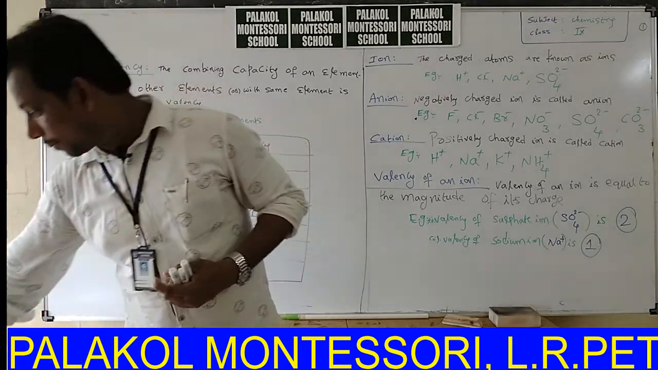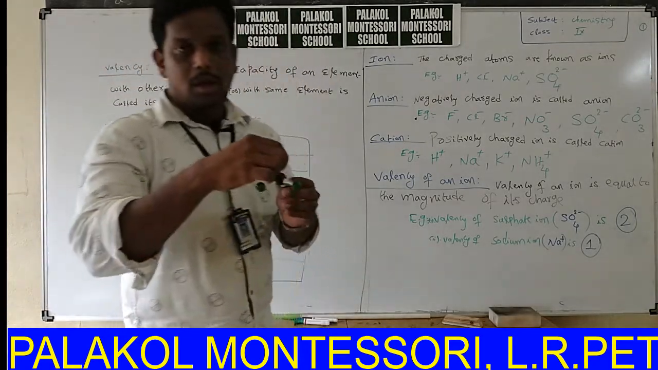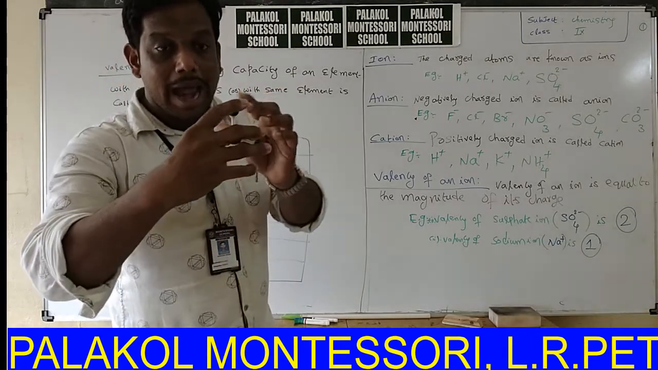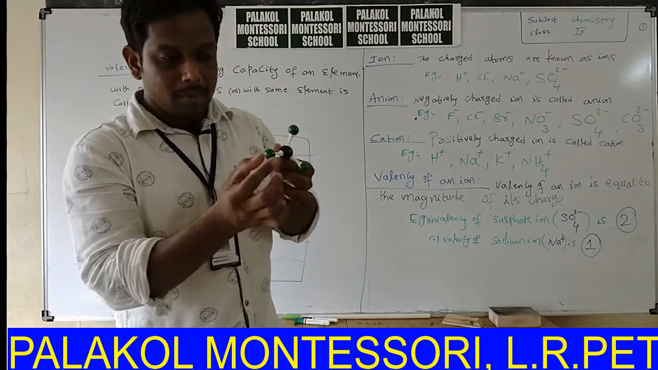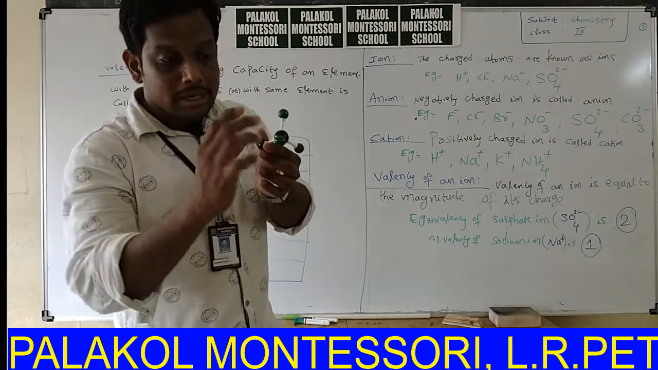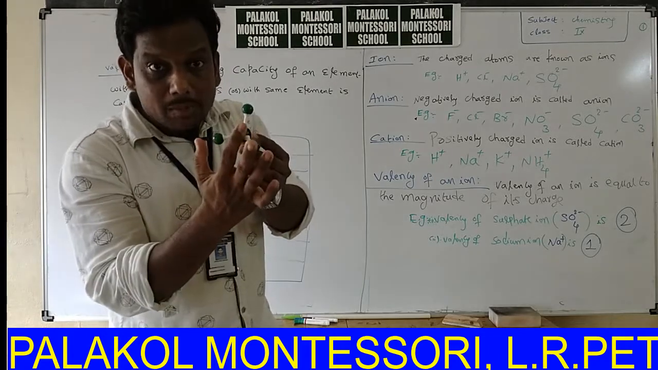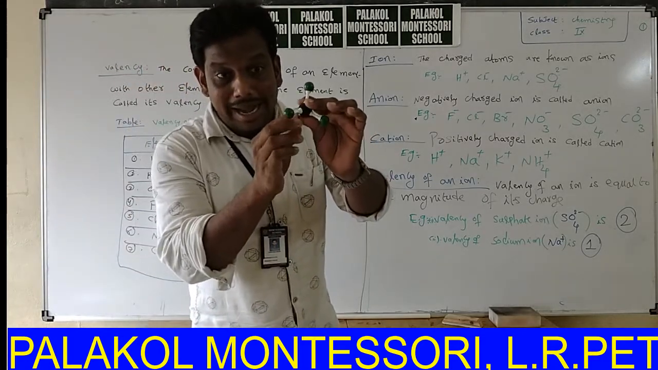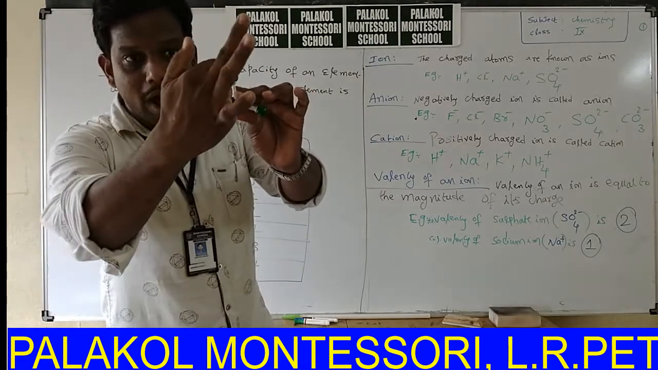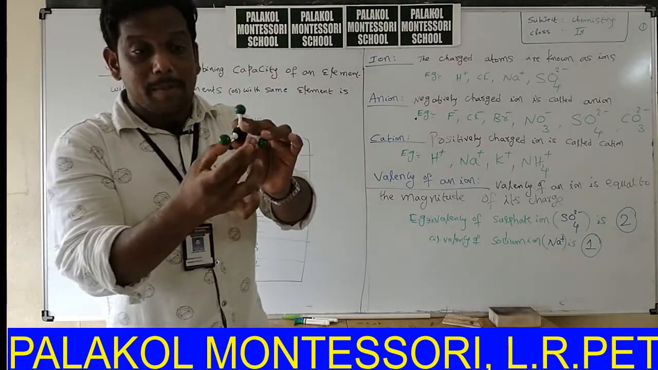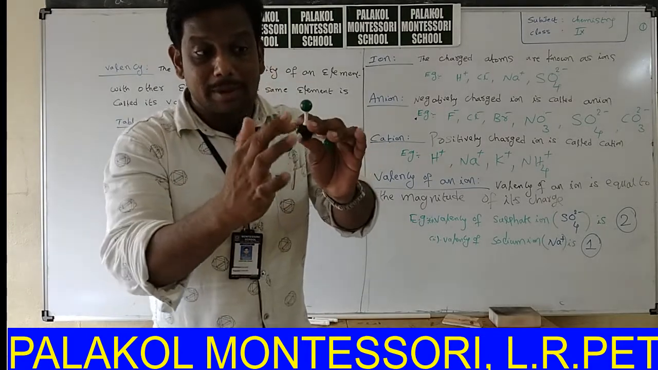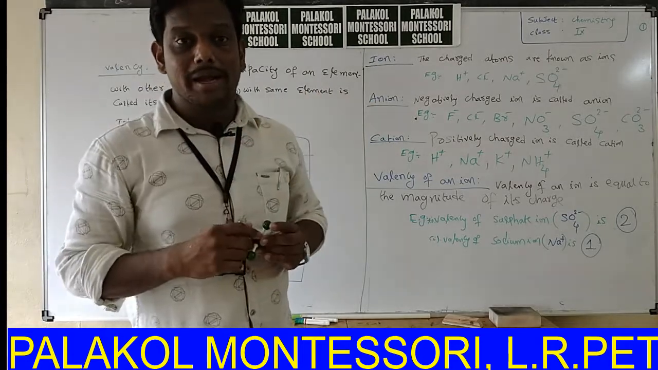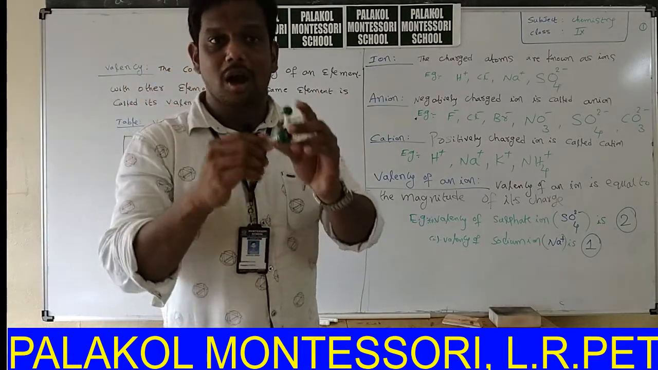I will show it with one example. Say this is one atom of an element, and these are four atoms of another element. Imagine these green balls as hydrogen atoms and this black ball as a carbon atom. Now, how many hydrogen atoms can carbon hold? 1, 2, 3, 4. That means it can hold 4 hydrogen atoms, so it forms 4 bonds with 4 hydrogen atoms. The combining capacity of an element with other elements or with the same element is called its valency.